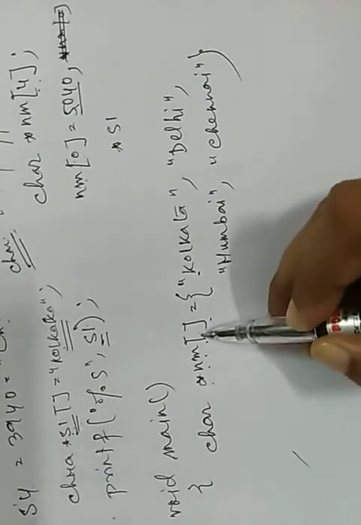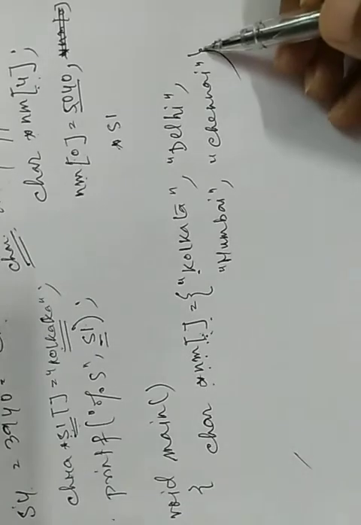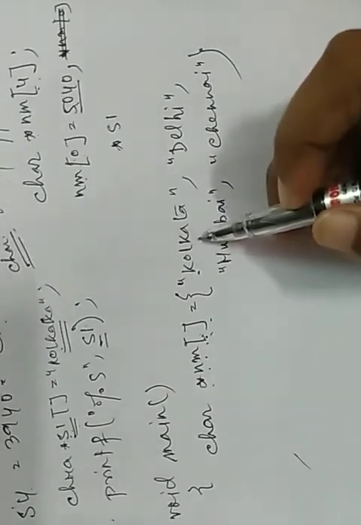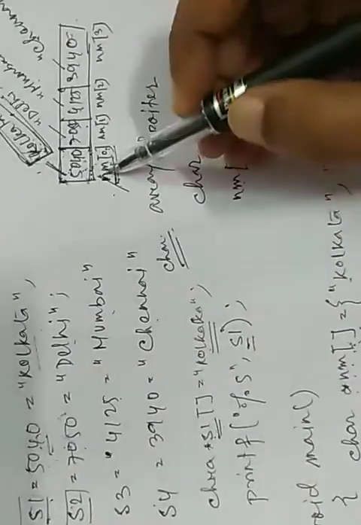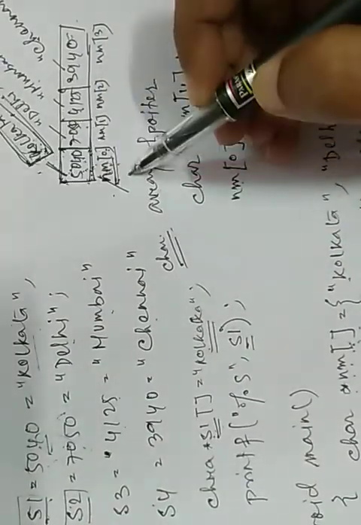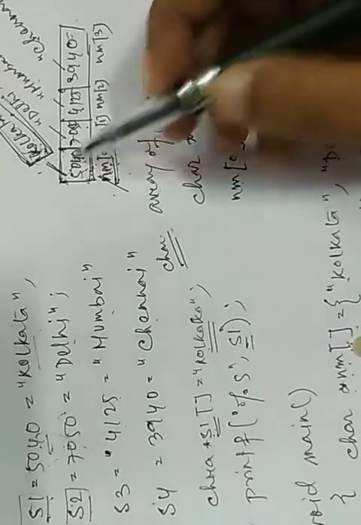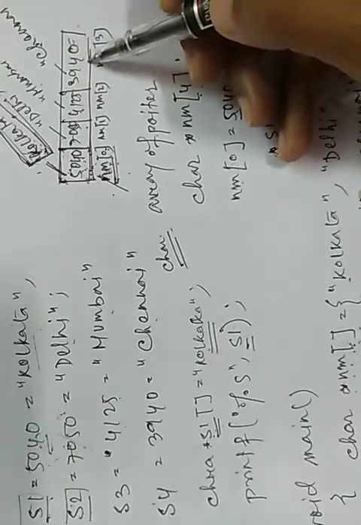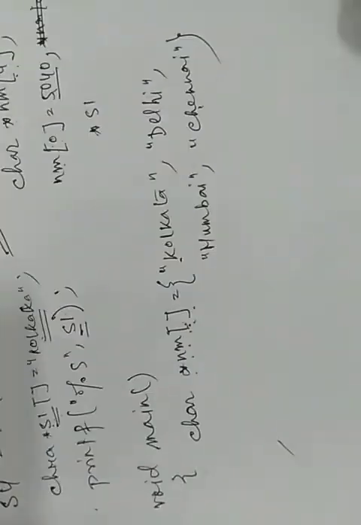As I am not mentioning the index here, we could write another 4 names here. It will store the addresses one by one. Okay, so as I am writing 4 city names here, it stores the address of Kolkata in the first location, address of Delhi in the second location, address of Mumbai in the third location, and the address of the last in the fourth location.